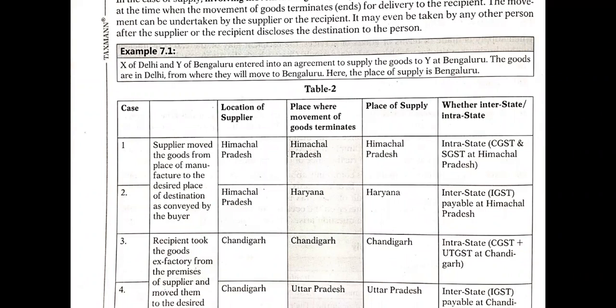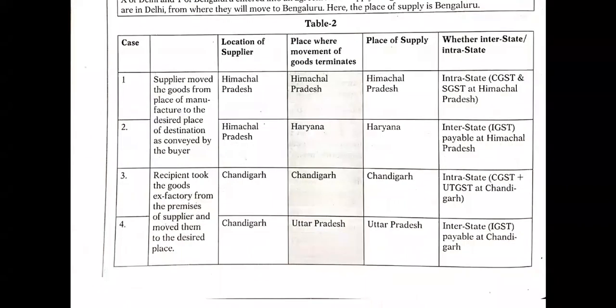Okay, next is: recipient took the goods ex-factory from the premises of the supplier and moved them to the desired place. The location of the supplier is Chandigarh, while the recipient took the goods. The place where the movement of the goods terminated is also Chandigarh, and the place of supply is also Chandigarh. Now all things are in Chandigarh. That means that is intrastate, right? CGST and SGST at Chandigarh are applicable, right?